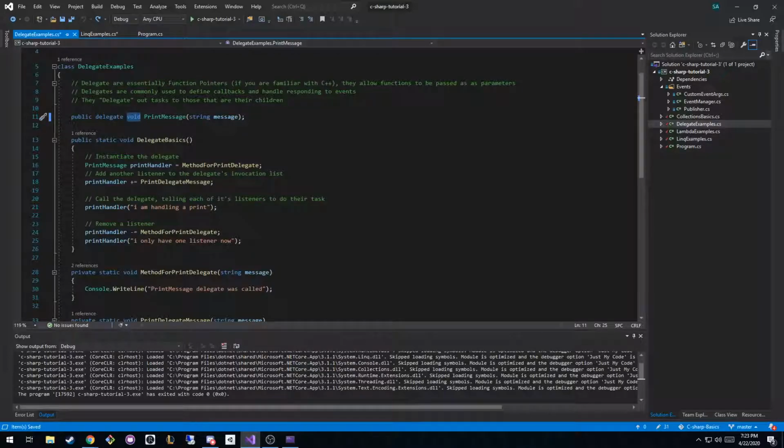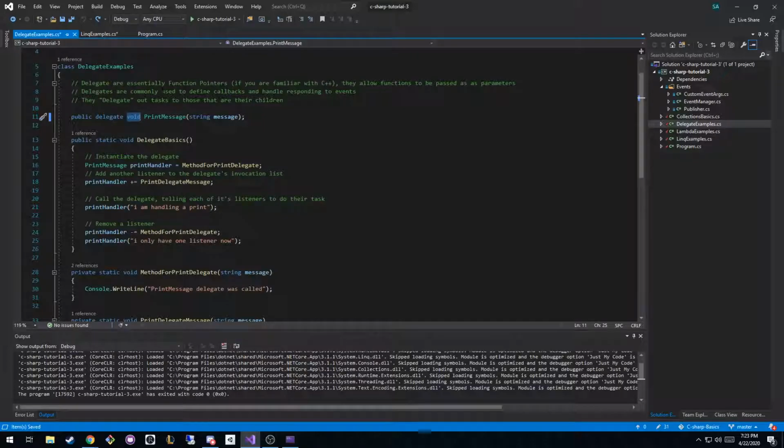So delegates are commonly used to define callbacks. Let's say, for example, I like using Unity as an example because it was the first place that I understood callbacks. If you tell Unity to quit running, you get a callback, so when the application's shutting down, you could save your data, like your player data. A callback would be after the function to start quitting has been called, you can do things before the program shuts down, right?